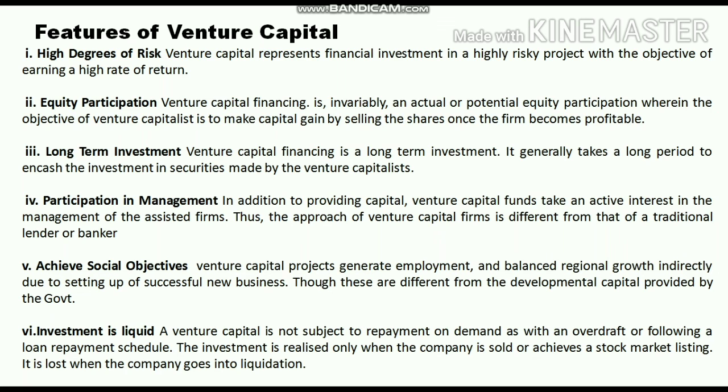Venture capital projects generate employment and balance regional growth indirectly due to the setting up of successful new businesses, though these are different from the developmental capital provided by the government. The last one is investment is illiquid. A venture capital is not subject to repayment on demand as with an overdraft or a loan repayment schedule. The investment is realized only when the company is sold or achieves a stock market listing. It is lost when the company goes into liquidation.